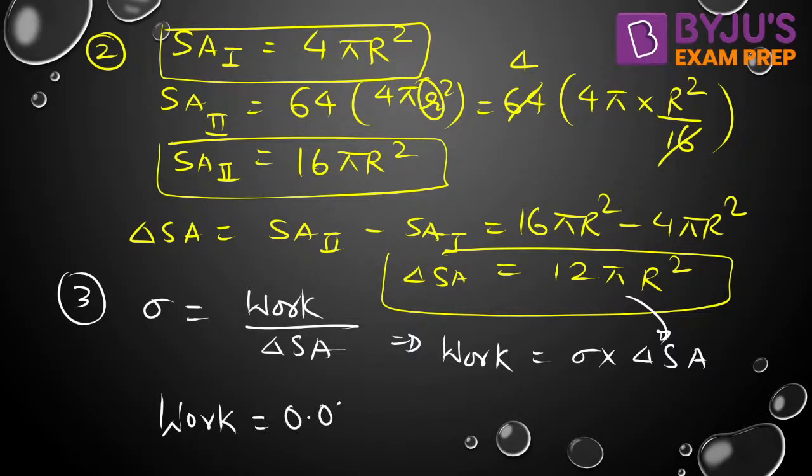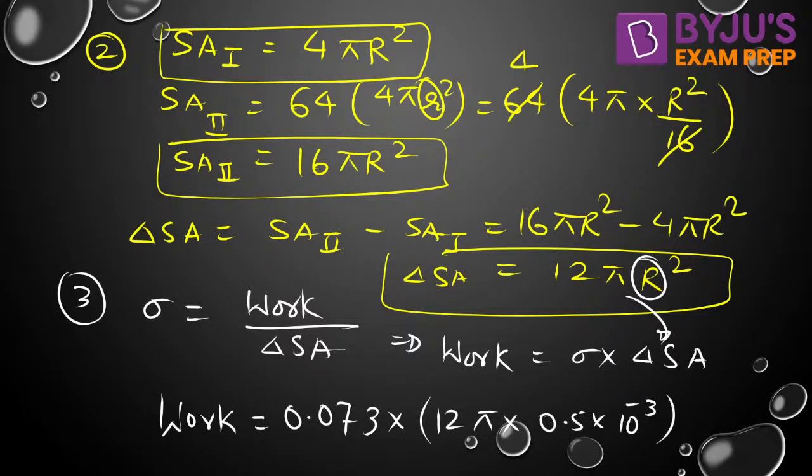Sigma is 0.073 into 12 into pi into capital R, which is 0.5 mm into 10 to the power minus 3 meter, whole square, isn't it? That will give you the required answer. Is this clear? Anybody having any doubt, anything to ask, just let me know.